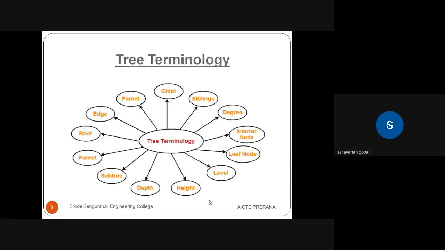These are the terminologies we are using in trees in data structure: root node, edge. Edge means nothing, it's a path. Then parent node, child node, sibling, degree of the node, then internal node, leaf node, level of the node, then height of the node, depth, subtree, forest. These are the terminologies we are using in trees.